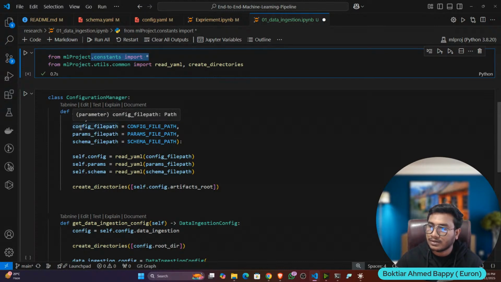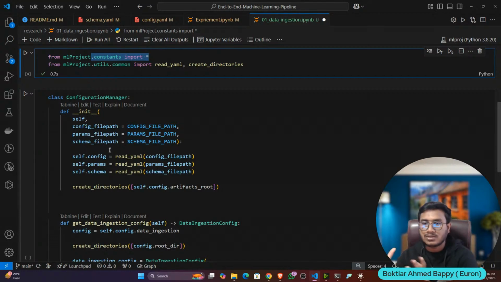So every company uses modular coding. Yes, Alien. Whenever you are developing an end-to-end project like that, you have to use modular coding with proper, well organized code, because so many developers will be working, so it's required. That's why I'm teaching you this part at the very first time with a simple project demo, because this implementation will be used in other development also, the same code. I'm not going to explain what is constant, what is entity. I'll directly write the code. So that's why I'm explaining everything here.